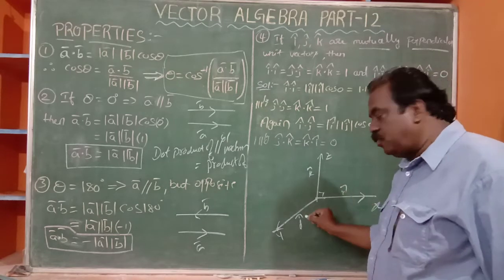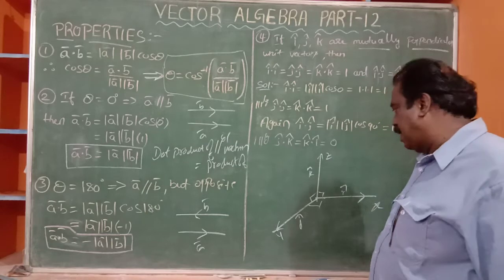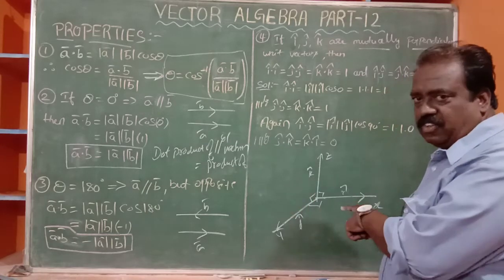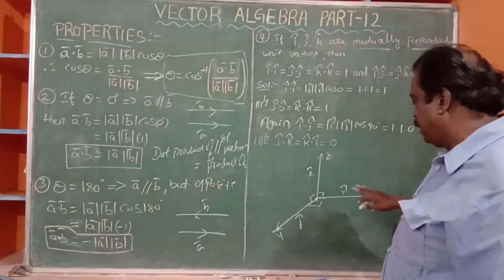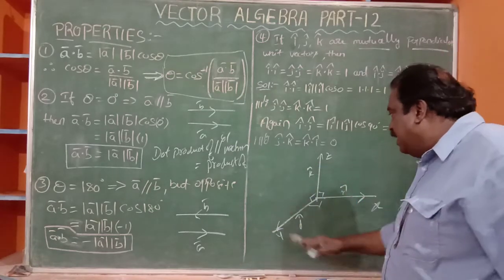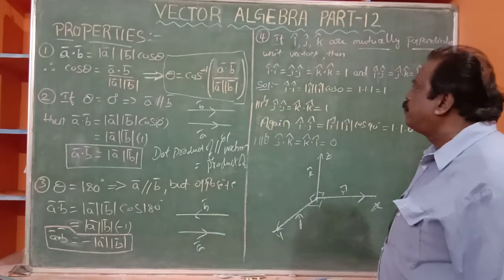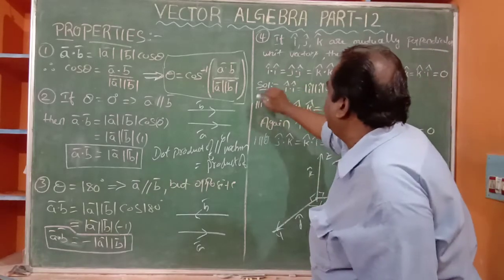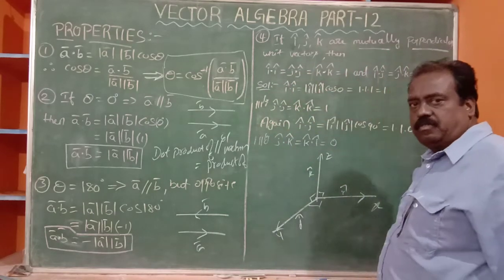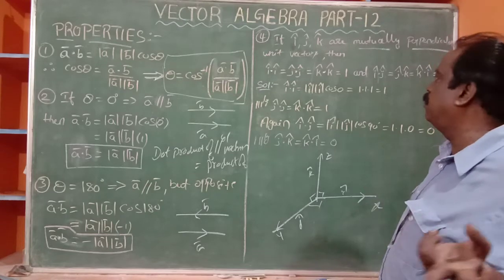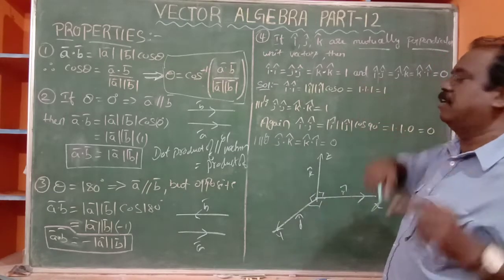I is perpendicular to j cap, and j is perpendicular to k cap, and k is perpendicular to I cap. Is it a right-handed system or a left-handed system? Let it be a right-handed system. That means x, y, z form a right-handed system. Now you see, I dot I or j dot j or k dot k is equal to 1. The dot product of the same vectors, I dot I, j dot j, k dot k, is always 1.